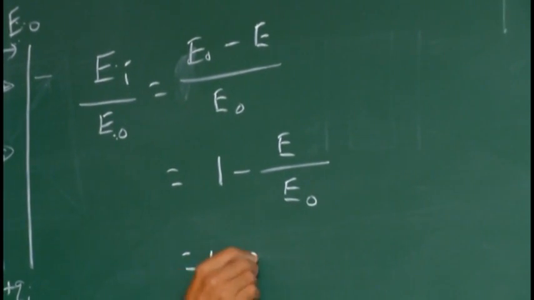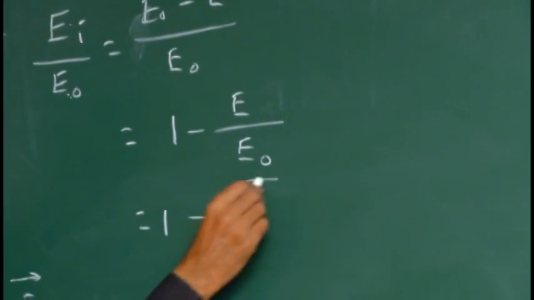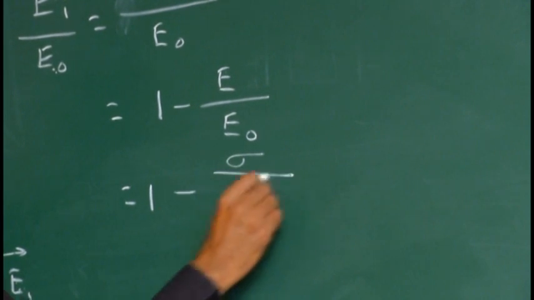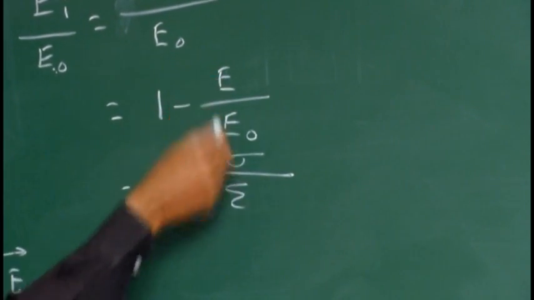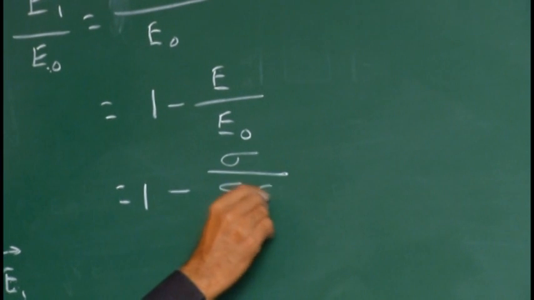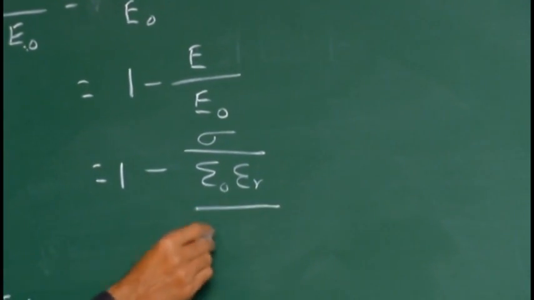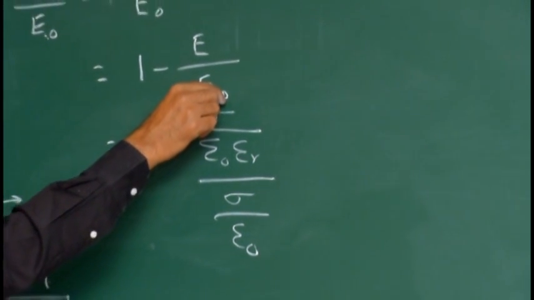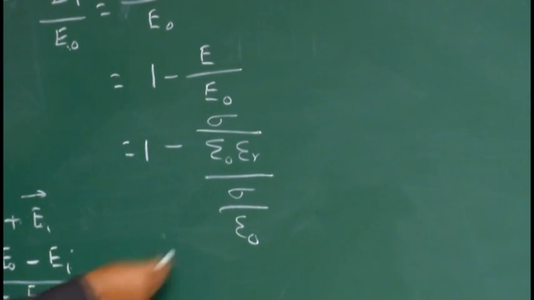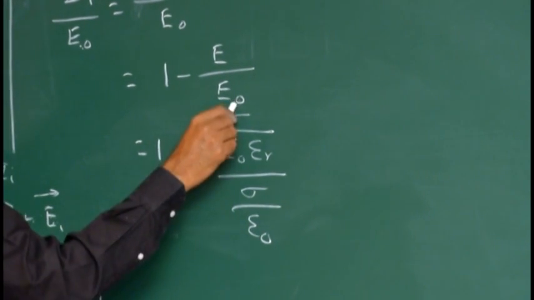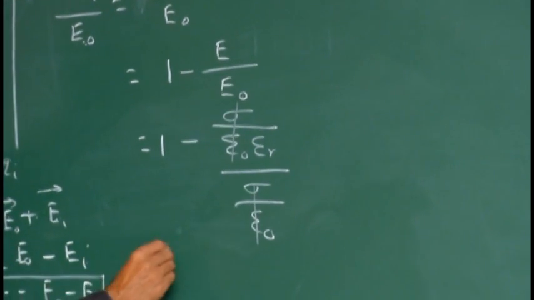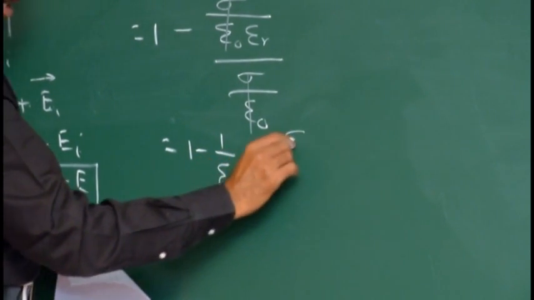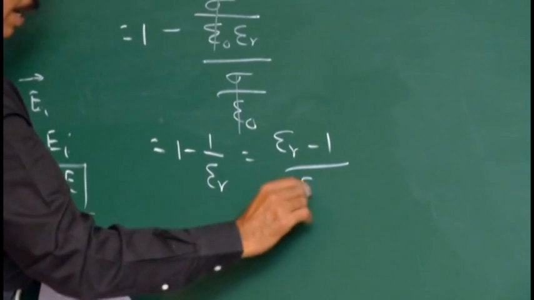E is nothing but the electric field, application of Gauss theorem, sigma by epsilon naught epsilon r, with the presence of the dielectric medium, divided by sigma by epsilon naught, only air, the external electric field, before the dielectric medium comes. So sigma by epsilon naught, sigma by epsilon naught cancel. What is the result? 1 minus 1 by epsilon r, or say epsilon r minus 1 by epsilon r.